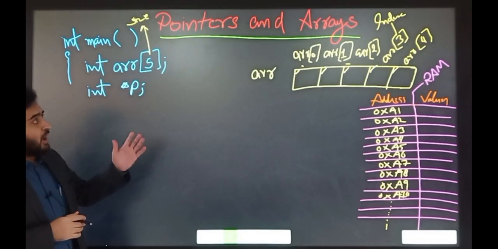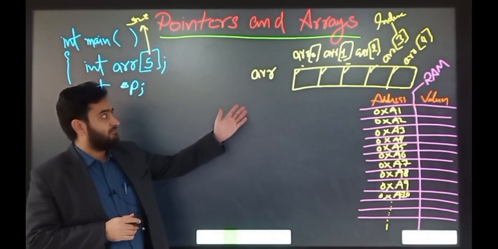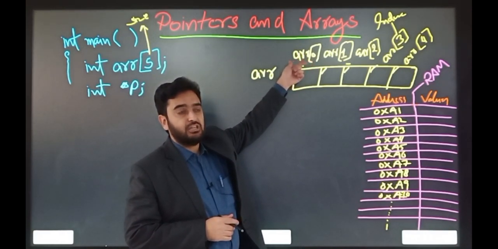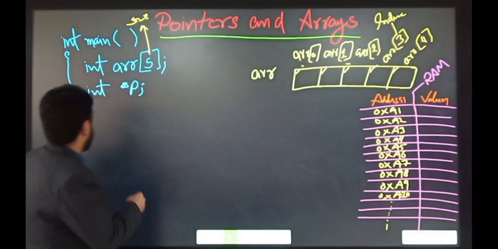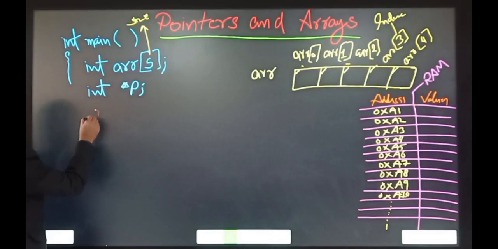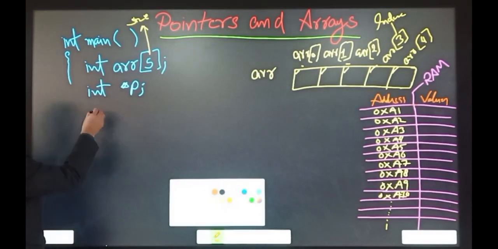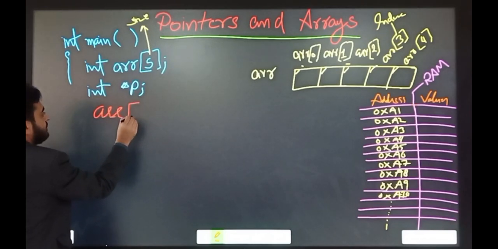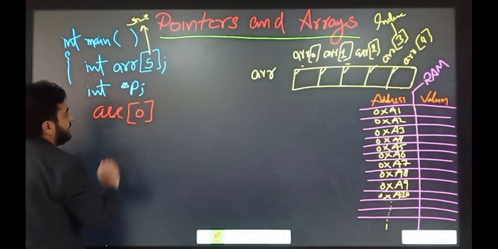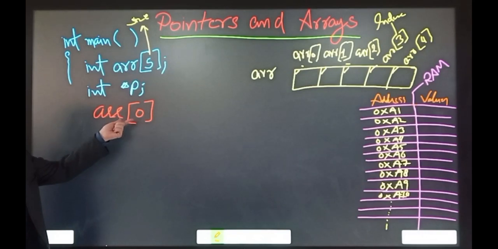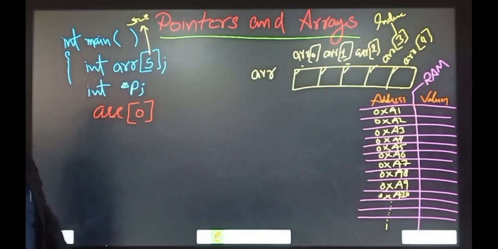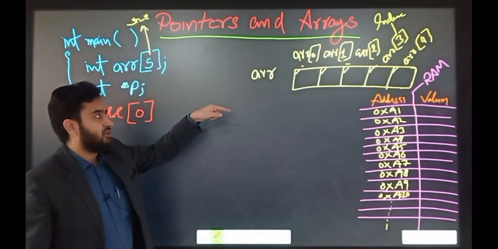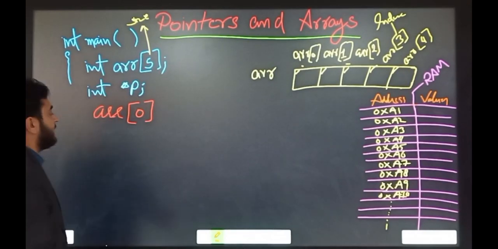If we want to access the first position of the array, we need to write index number 0 along with the name of the array. For example, we access the first element by mentioning the index number 0. It means we are accessing the first position, first element, or first slot in the array.